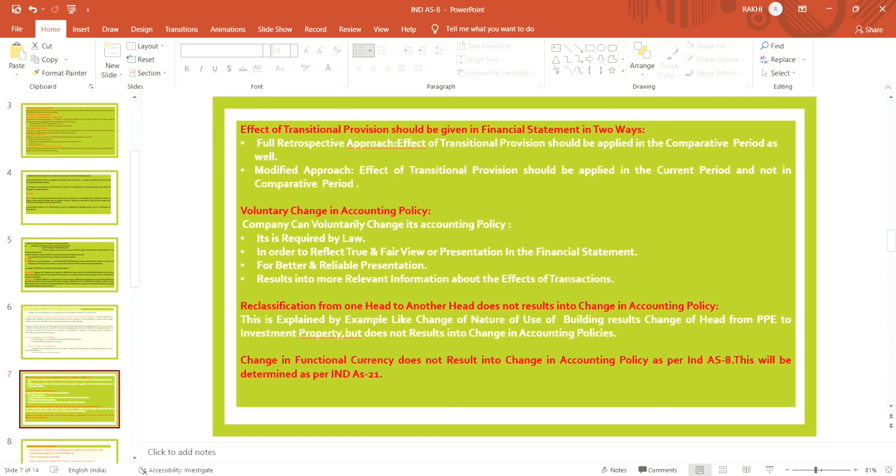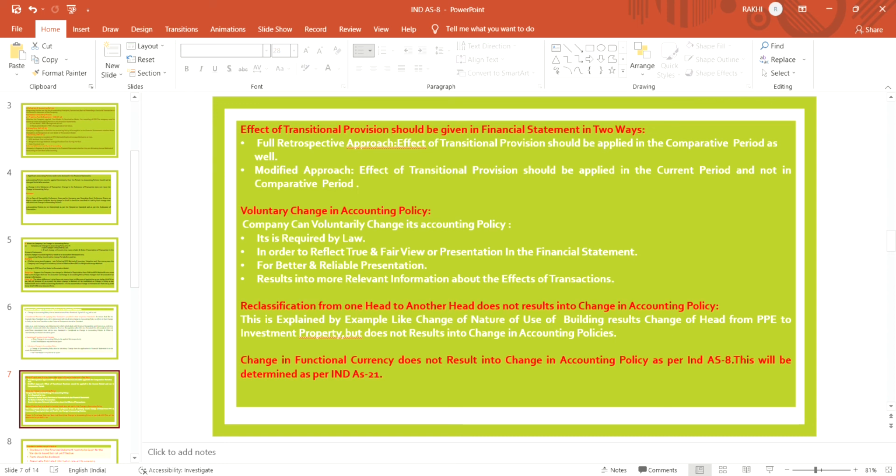Voluntary change in accounting policies. A company can change its accounting policies voluntarily if it is required by the law, or if it reflects a true and fair view or better presentation of the financial statement, a reliable presentation that results in more relevant information about the effect of transactions.